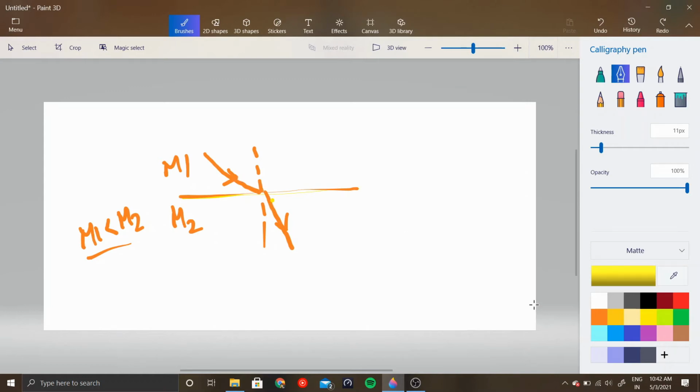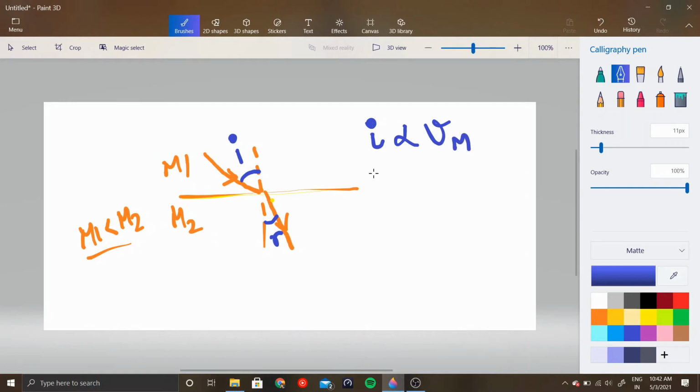Now let's define some angles. This is I, this is R, right? As you see, the speed of light is more in that medium where this angle is greater. So this angle is directly proportional to the speed of light in that medium, which we represent by Vm.